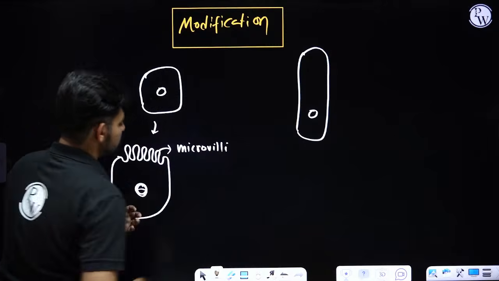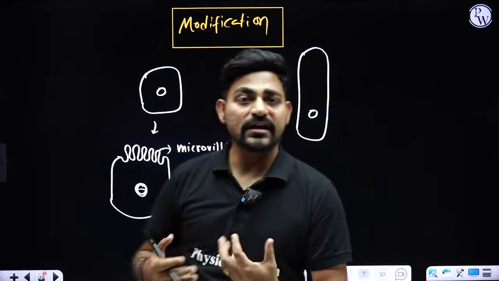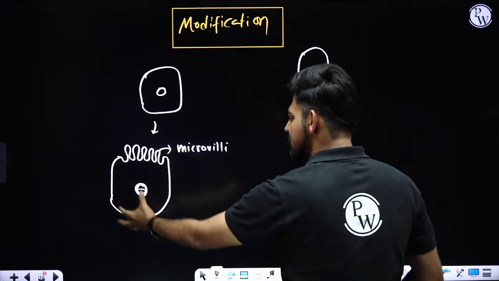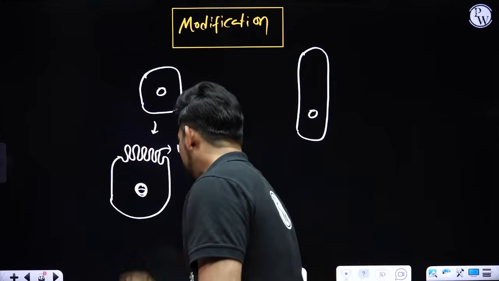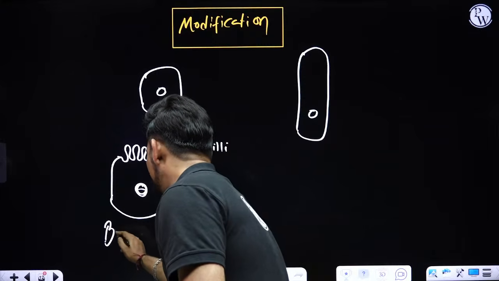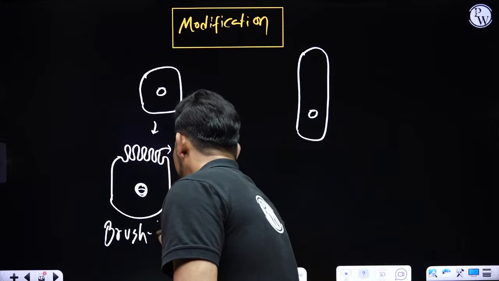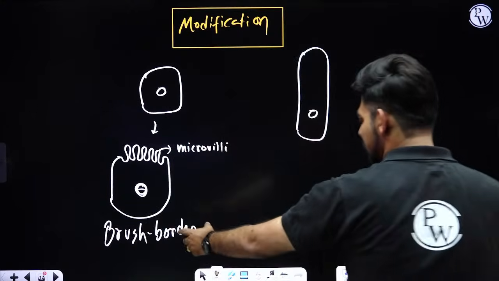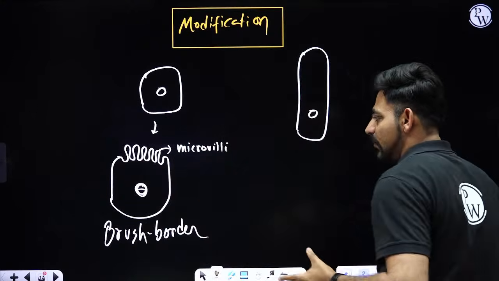They are responsible for increasing the surface area of these cells. These folded parts increase the surface area. Now we will call this particular cell a brush border cuboidal cell.